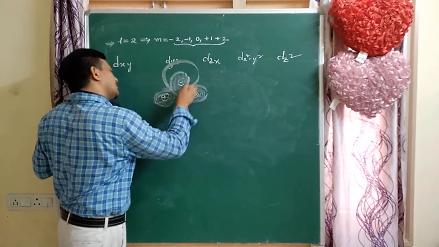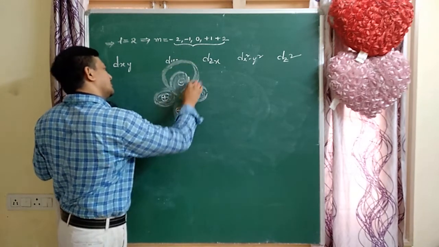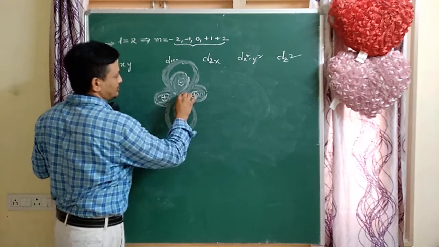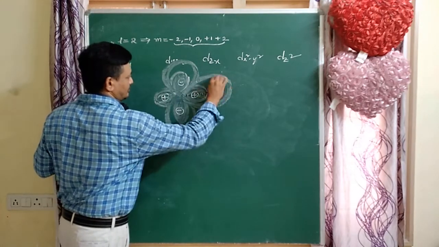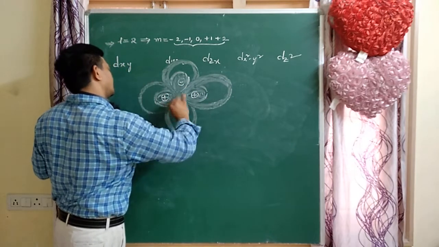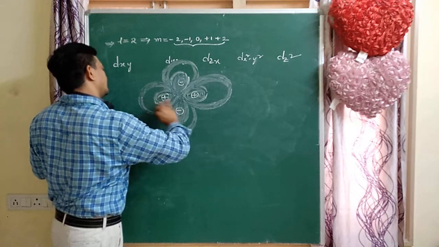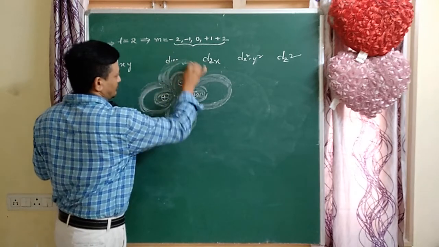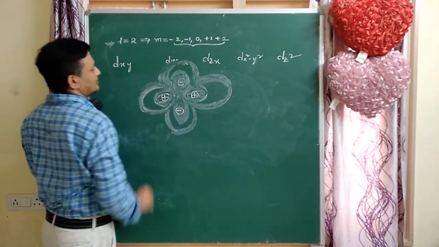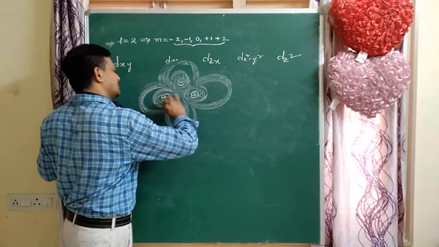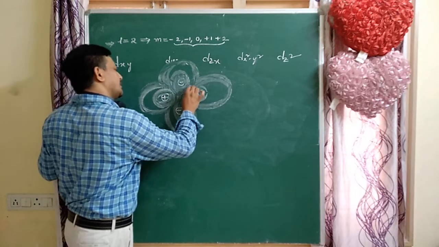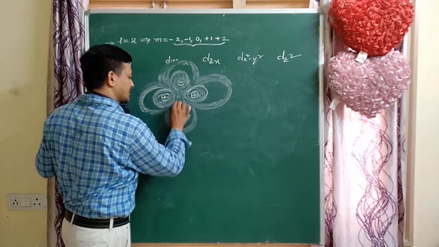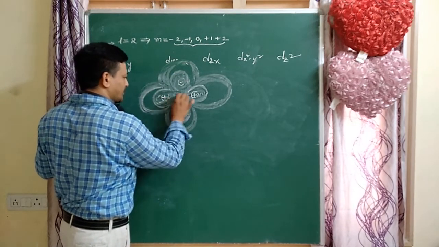Next, take the 4d orbital, including the 3d orbitals also. Here the 3d orbital has maximum probability, psi square about 95% or greater.